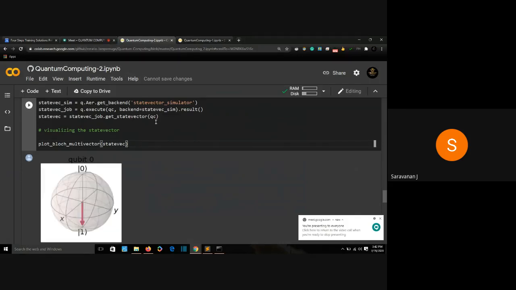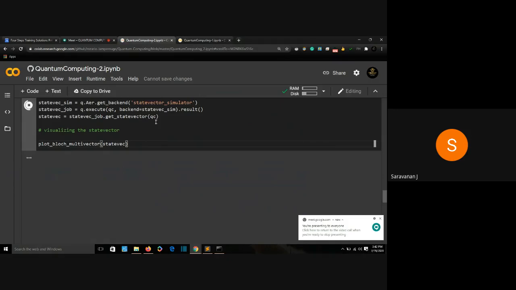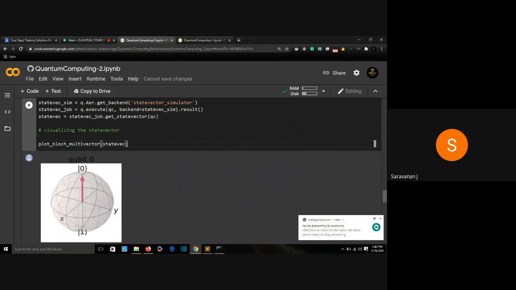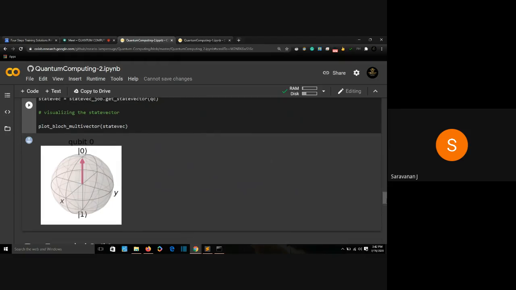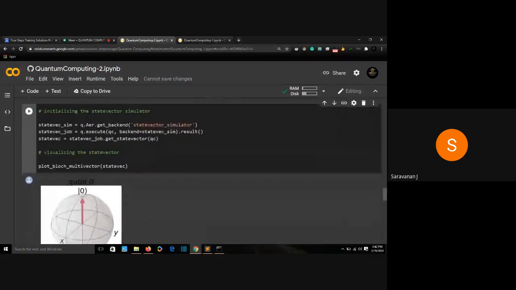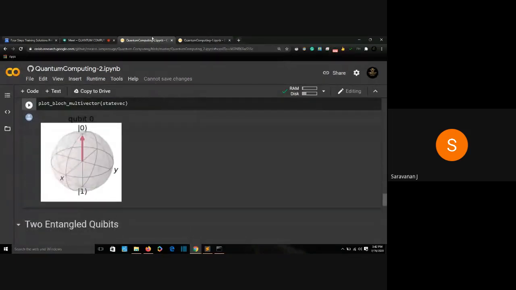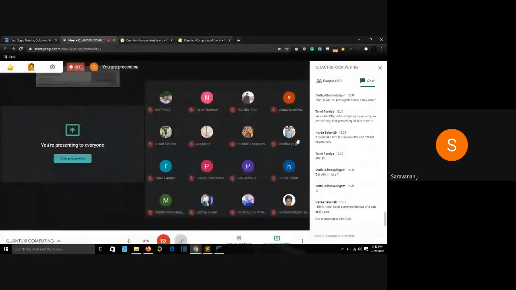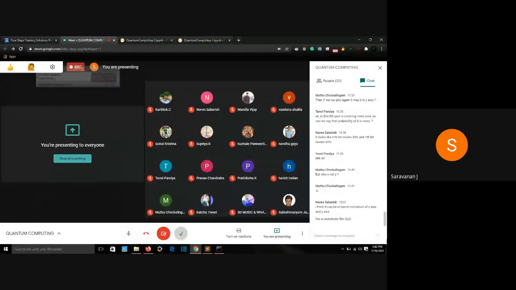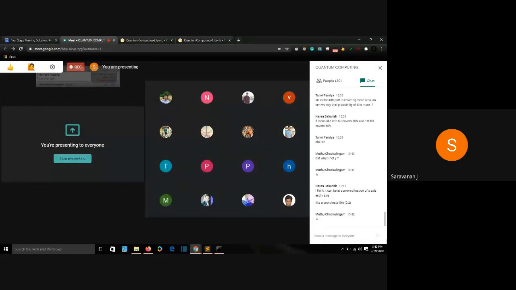And this is the interesting part. It is collapsing to 0 and 1 whenever we measure it. This is actually the proof that the qubit was in superposition. It is collapsing to either 0 or 1. This is the proof of exact superposition. So are we clear about superposition? I'm clear about the concept of superposition and how a qubit acts when it's in superposition. Everyone? Any doubts about superposition?